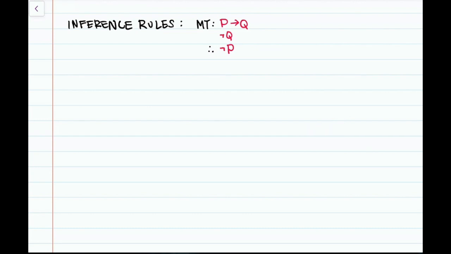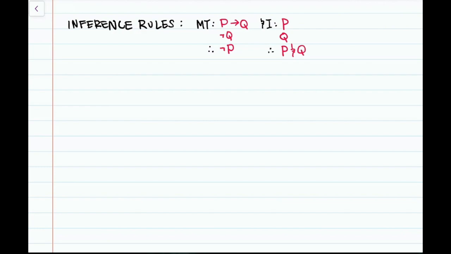We're also going to have conjunction introduction. This rule says if we have a sentence P and we have a sentence Q, we can infer their conjunction, namely P and Q.